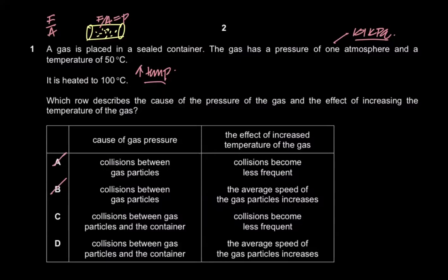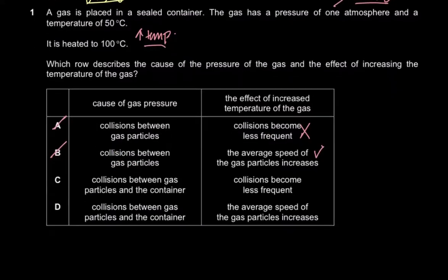Now let's look at the right hand side. It says the effect of increased temperature on the gas particles. An increase in temperature increases the average kinetic energy of gas particles, which results in more frequent collisions. So collisions become less frequent? No, sir, that's wrong. That's when you have a decrease in temperature. So obviously A was already wrong, but this concept is wrong too. Then it says the average speed of gas particles increases. Yes, this is right, but this option was eliminated because of collisions between gas particles.